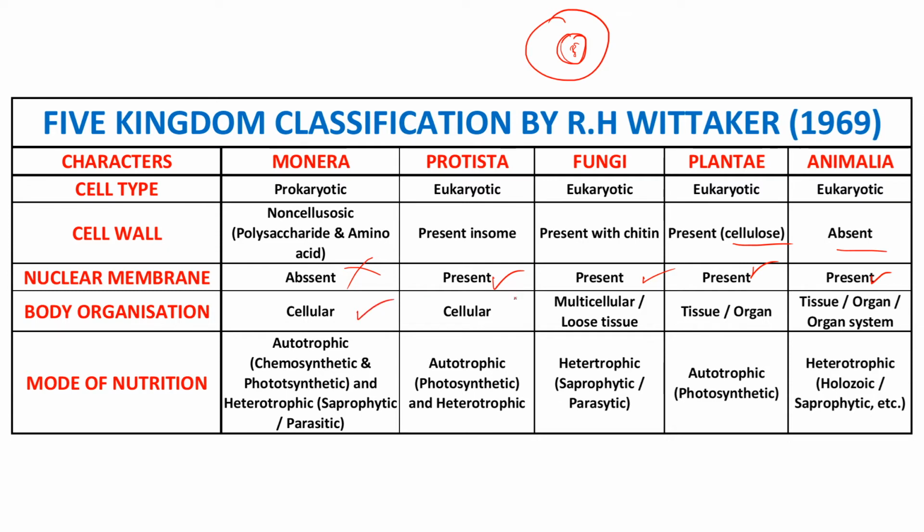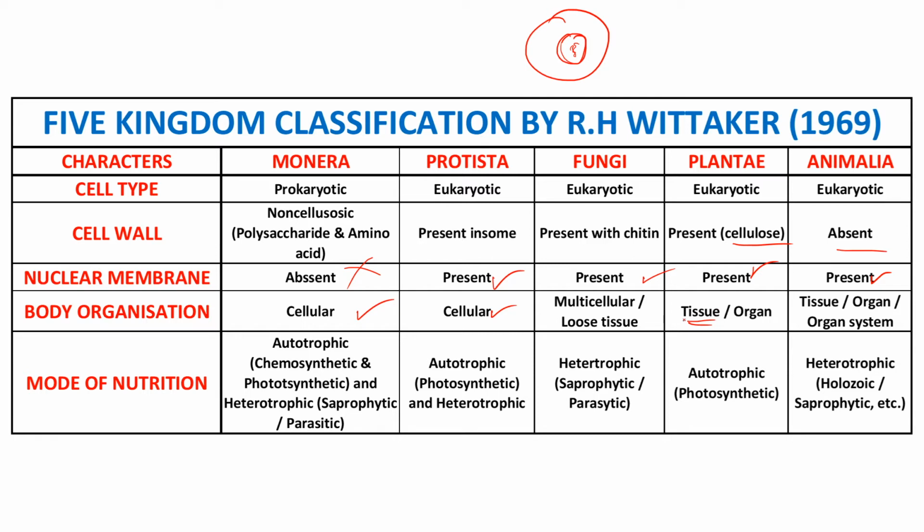So they are cellular, this is also cellular. That means single cellular, single cell. Here you can see the fungi is multicellular, or sometimes it may be loose tissue. In the plants we can see the tissue. What is meant by tissue? The cells of similar type, function, and also similar characteristics, that is known as tissue.